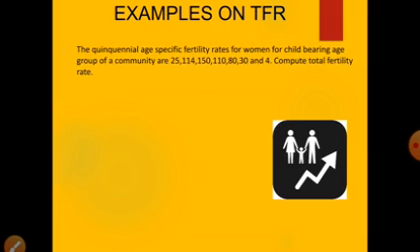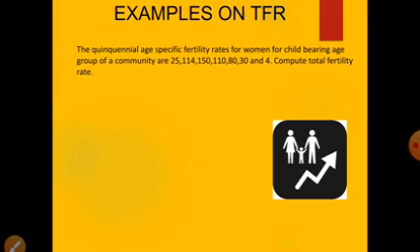Next, we'll solve examples on TFR. Let us see the first example. The quinquennial age specific fertility rates for women of the childbearing age group of a community are 25, 114, 150, 110, 80, 30 and 4. Compute the total fertility rate. This is the given example. For this example, we have to find TFR.